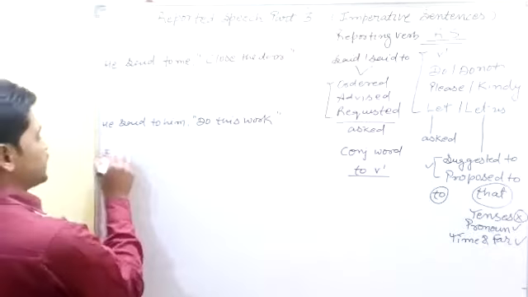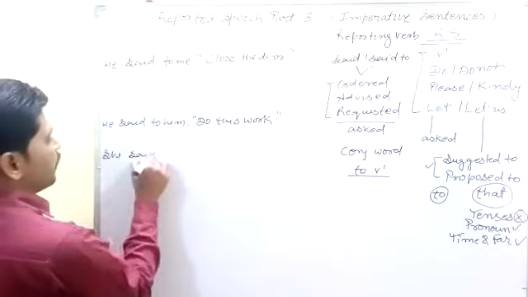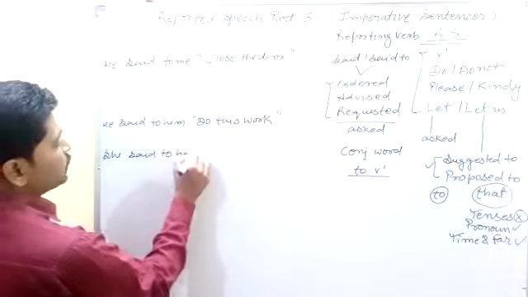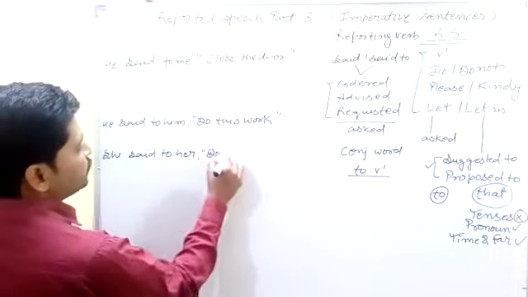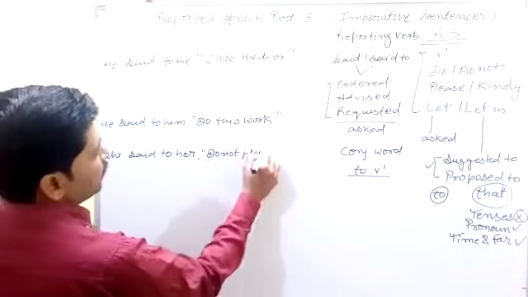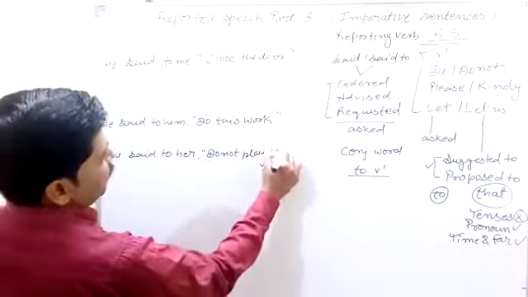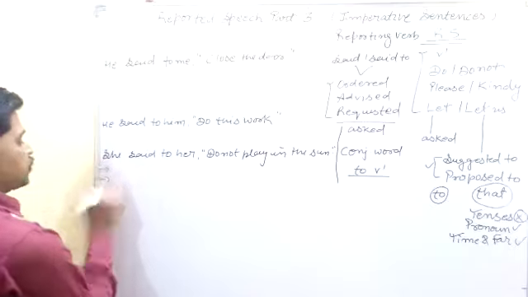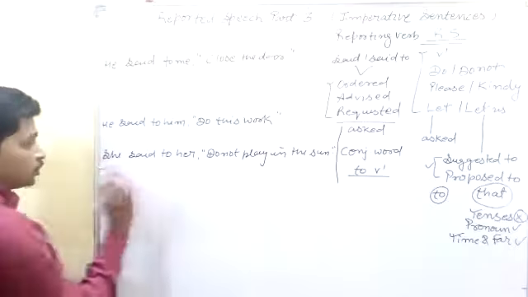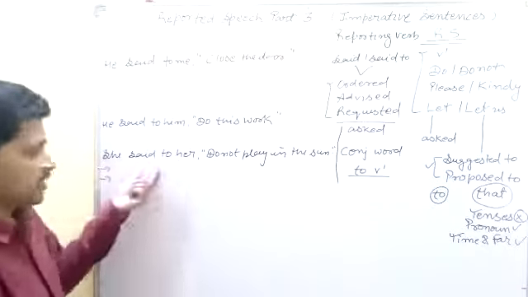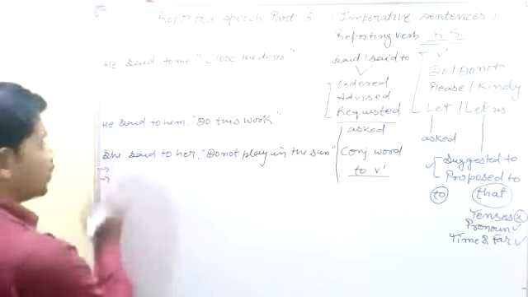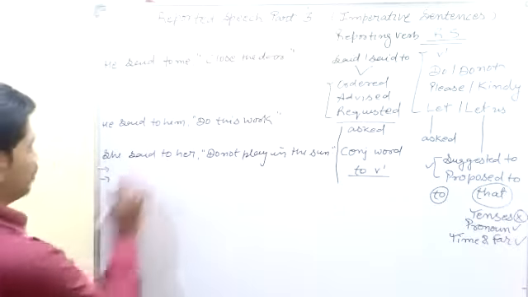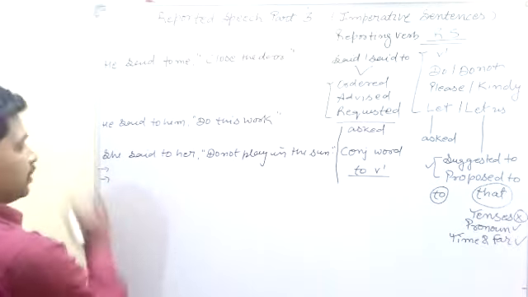The third sentence: she said to her, inverted comma, do not play in the sun. For these sentences we can make two different rules for how to change direct to indirect. It is very important to note the points and the examples.